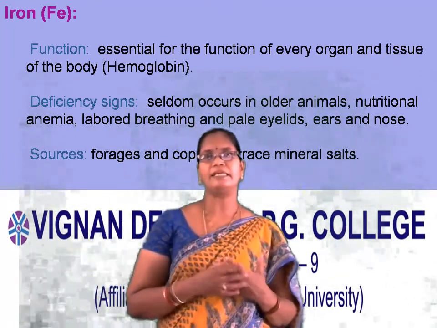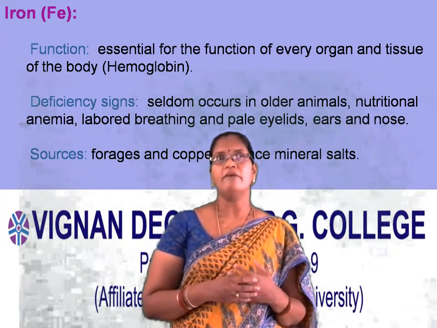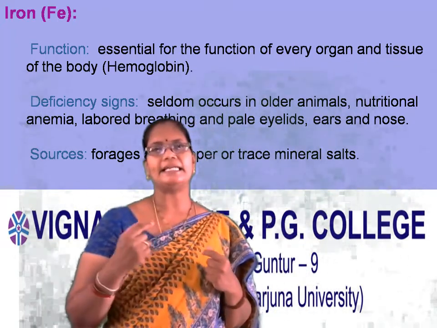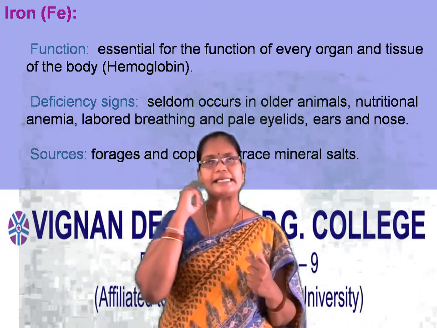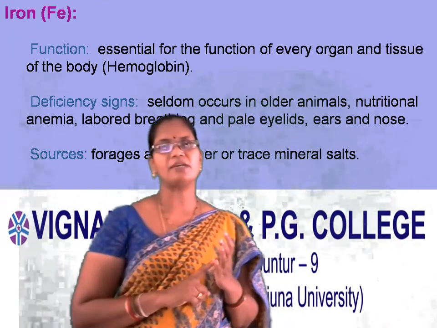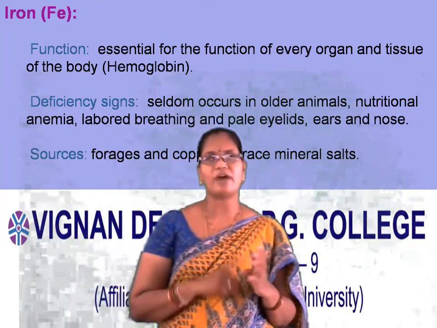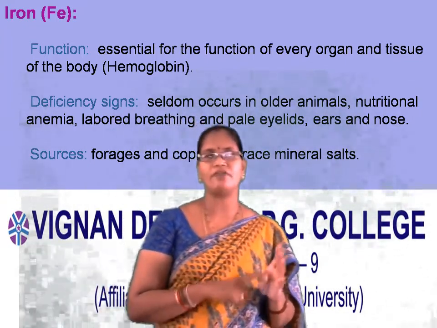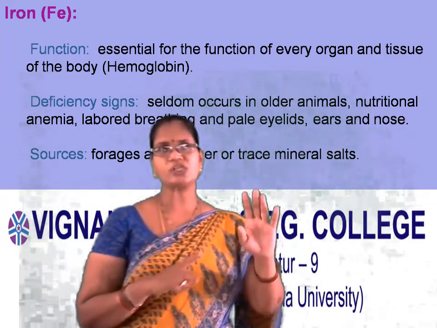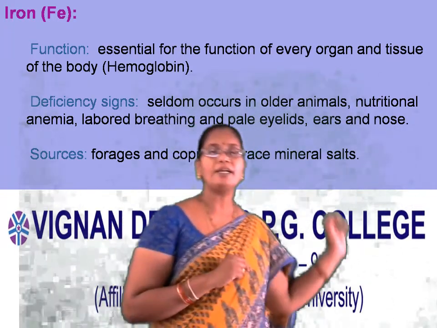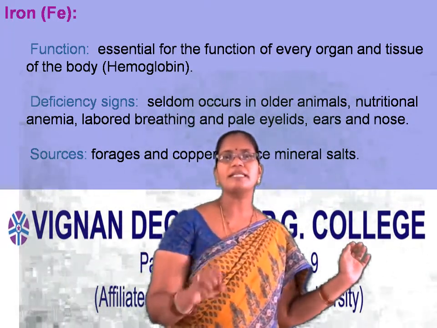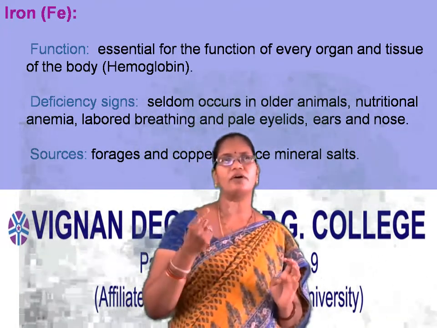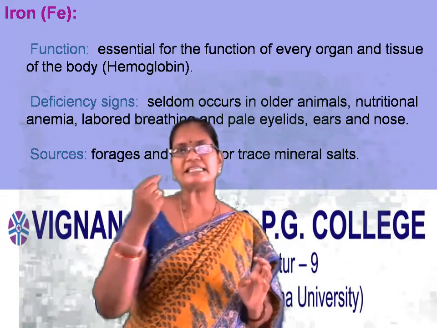So labored breathing is the main symptom. That means breathing becomes difficult. And pale eyelids, ears and nose. So what are the main deficiency symptoms of iron? Iron deficiency leads to anemia, mainly in case of females, and such type of anemia is called nutritional anemia. Coming to the anemic symptoms, what are they? Labored breathing and development of pale eyelids, ears and nose.